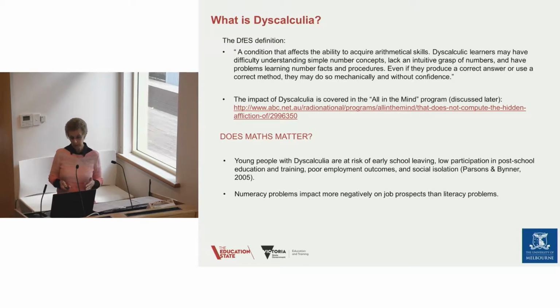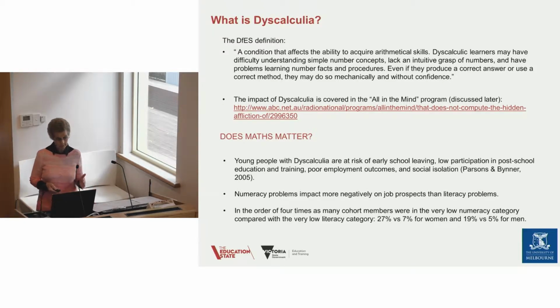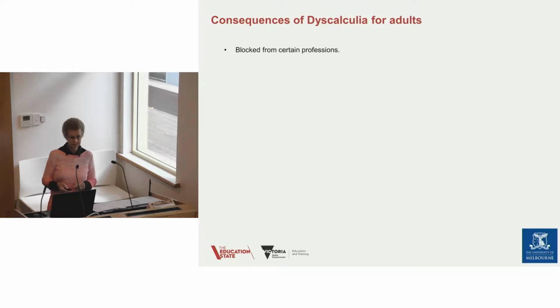And this was part of a study by Parsons and Bynner. And they showed as well from their data that numeracy problems impact more negatively on job prospects than do literacy problems. And in the order of 4 times as many of their participants were in the very low numeracy category compared to the very low literacy category: 27% versus 7% for women and 19% versus 5% for men.